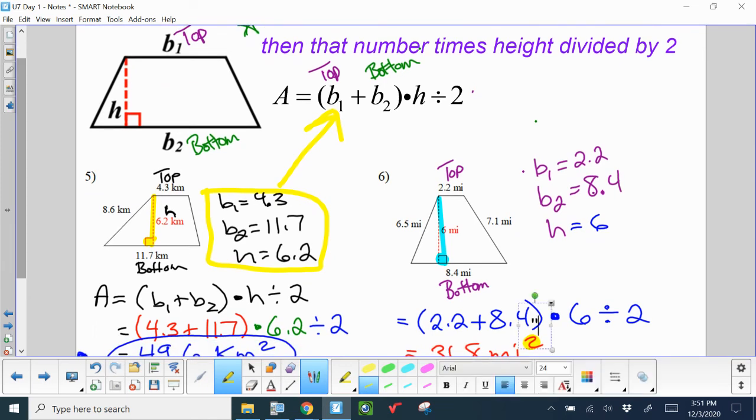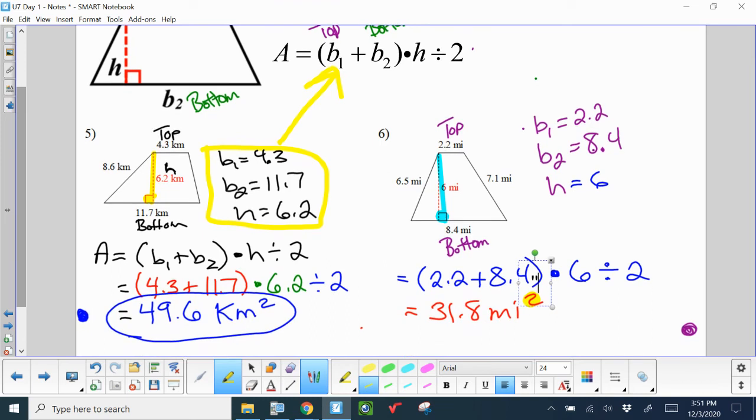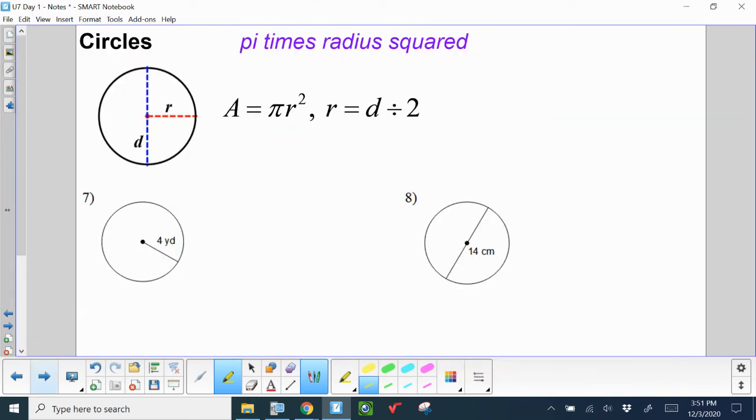We have one more shape family left to talk about, and that is our circles. So circle, we have two formulas here, but really the words for the formula are pi times radius squared. There's really only one formula to find area of a circle. Okay, pi is this symbol right here.